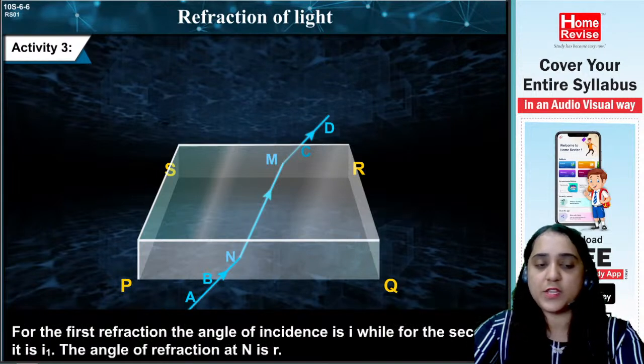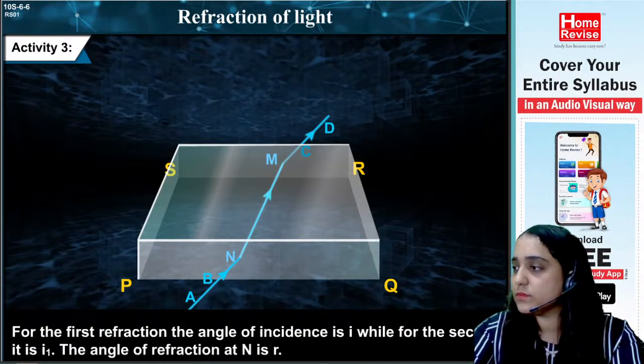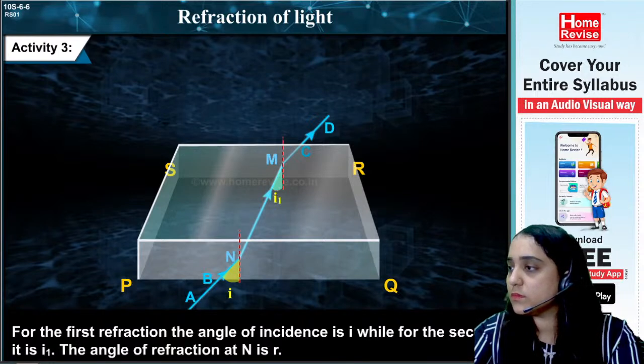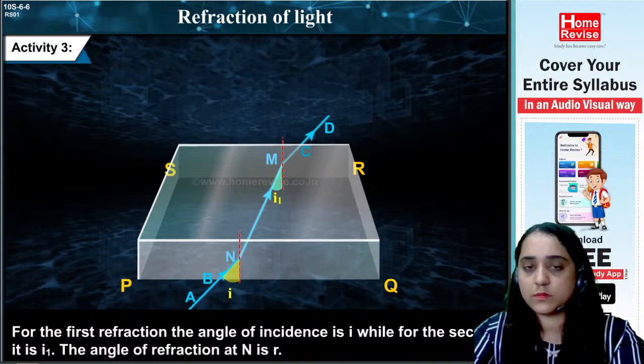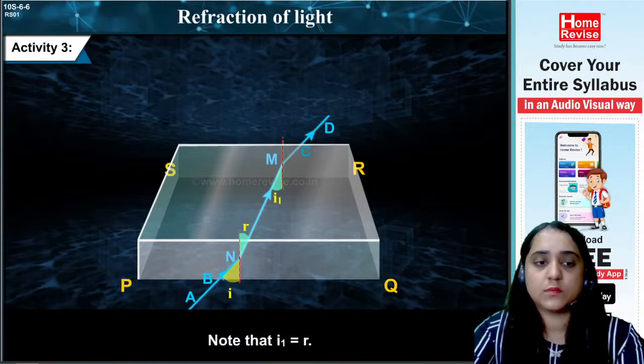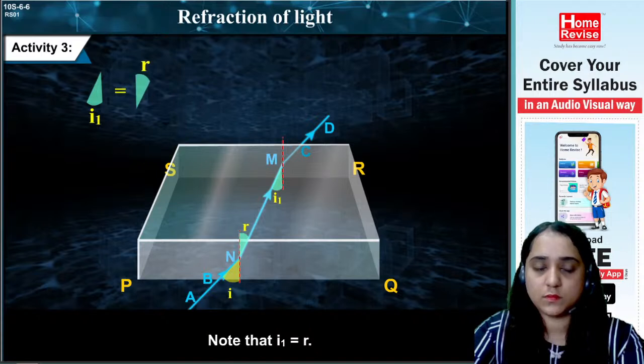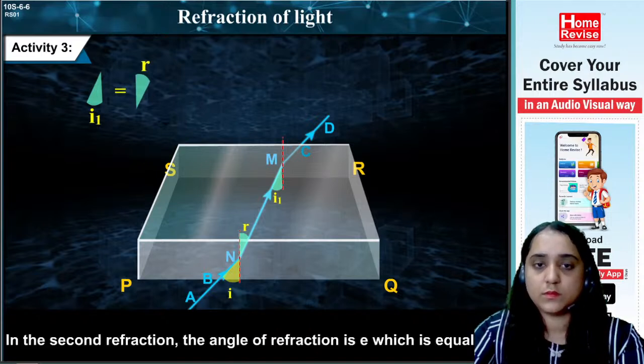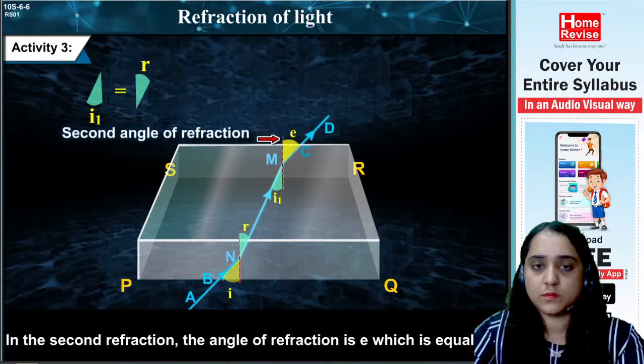Okay? Pay attention. For the first refraction, the angle of incidence is I, while for the second it is I1. The angle of refraction at N is R. Note that I1 is equal to R. In the second refraction, the angle of refraction is E, which is equal to I.